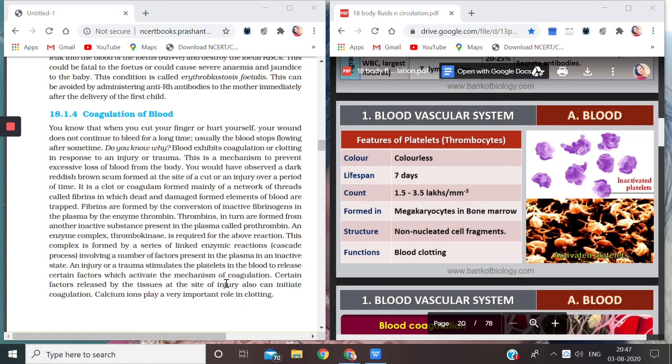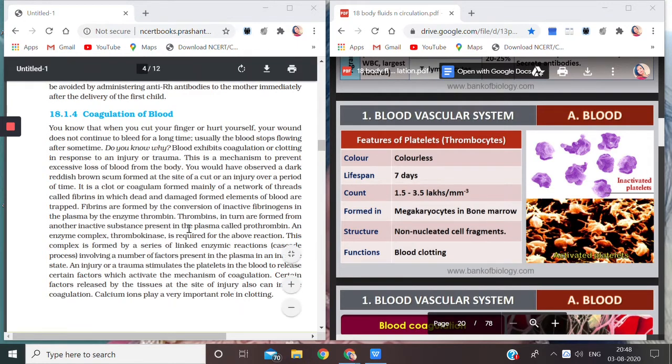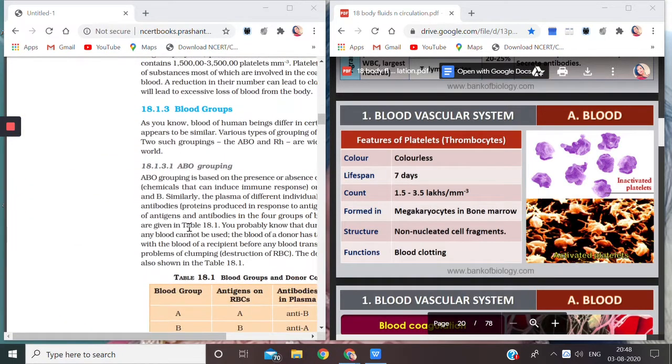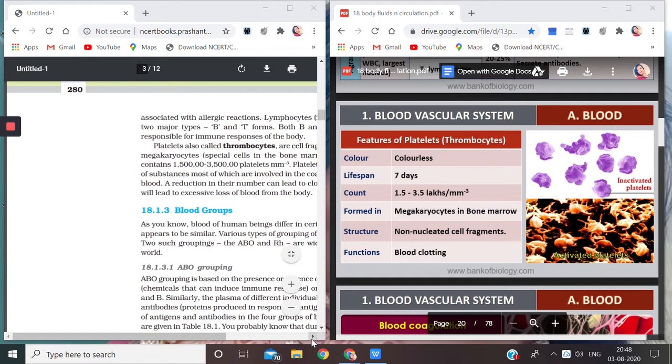I have taken these two topics together, though in your NCERT these two topics are not in continuation. I have taken it as one topic because coagulation of blood is directly related to thrombocytes, that is blood platelets. So let's start with the introduction of what thrombocytes or platelets are, and then the procedure of coagulation of blood.